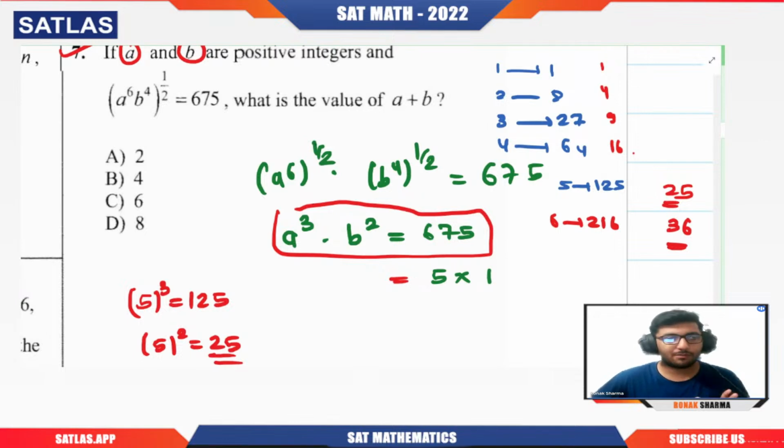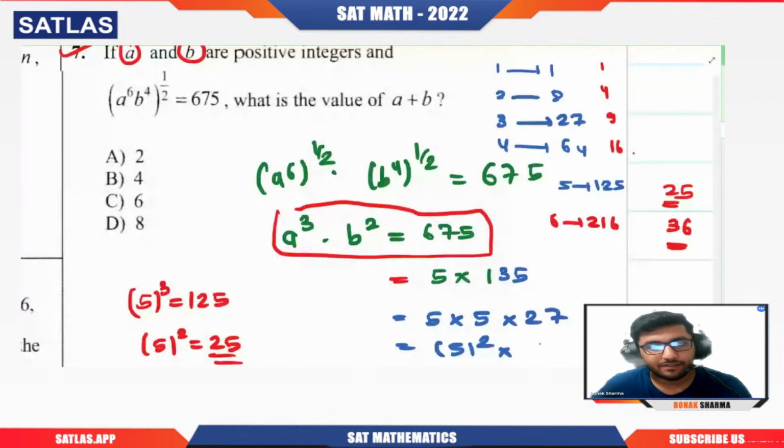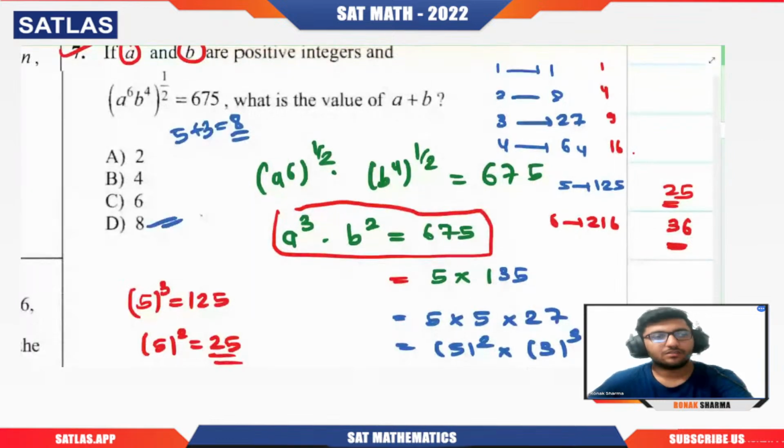If I divide it by 5, what will I get? We can actually use the calculator here. So just to do it quickly, 675 divided by 5 gives us 135. Now 135 won't give us anything. If we take 135 divided by 5, that gives us 27. So 5 square and 27 cube, so 3 cube. So 5 and 3, 5 plus 3 is 8. See how quickly we have got it. Definitely a little bit of analysis was required in this question, but a good question overall.